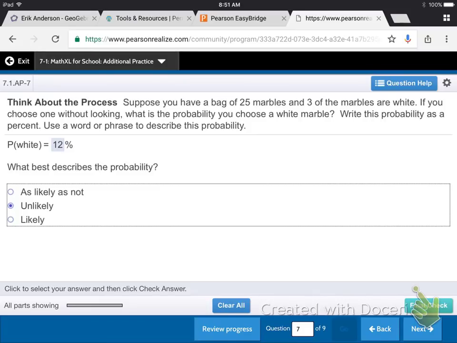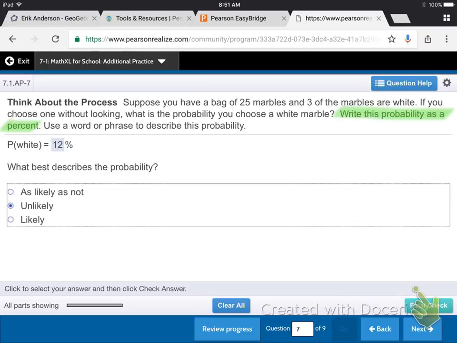Okay, coming into the last few questions here, let's look at this question. It says, think about the process. Suppose you have a bag of 25 marbles and 3 of the marbles are white. If you choose one without looking, what's the probability you choose a white marble? Write this probability as a percent. Okay, that's what it says right there.